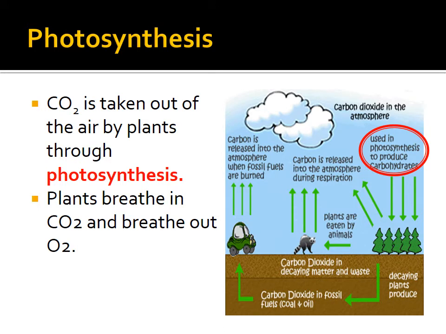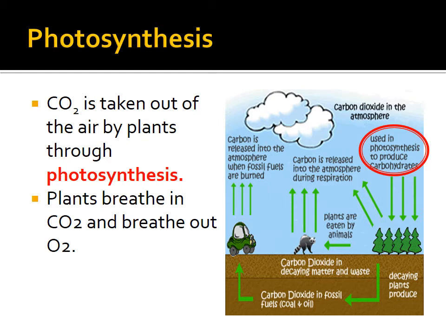Photosynthesis is something that plants go through, and of course, trees are in the plant kingdom. We also have photosynthetic bacteria that have chlorophyll that go through it. Some protists act like plants and they go through it. But photosynthesis is basically taking carbon dioxide out of the air, and in this case with plants, which is what's on the picture here, we can make glucose out of it, C6H12O6. So the plants are literally making glucose.